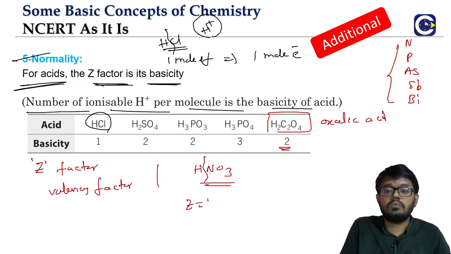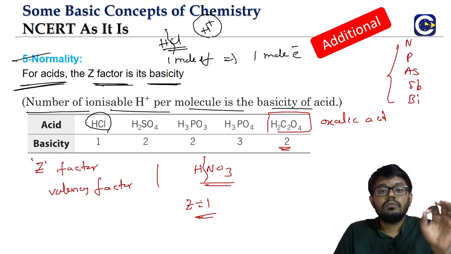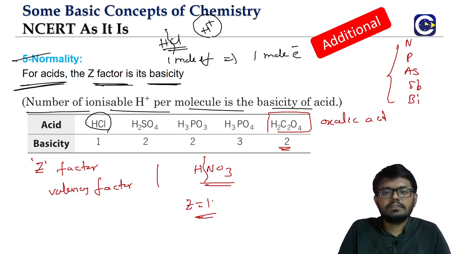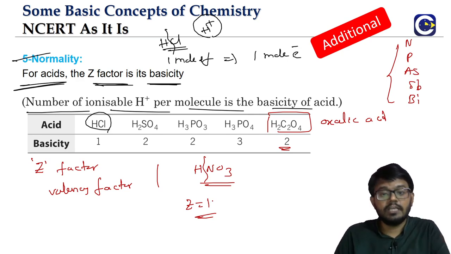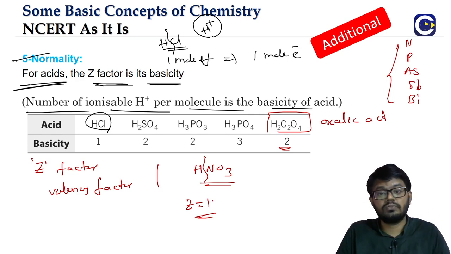So Z will be equal to 1. So the Z value for acids is just the basicity of the acids. We will get a little more clarity on this when we study these respective acids, because we will study sulfuric acid, and not just sulfuric acid, we will have the other acids of sulfur also.